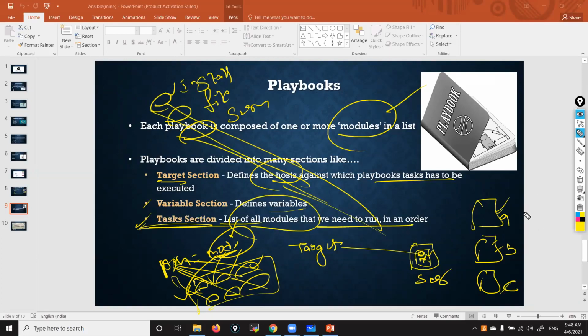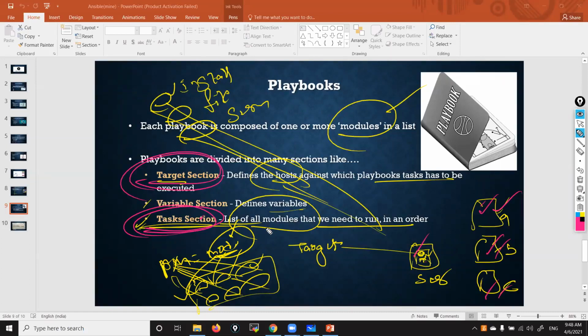So mostly the playbook should contain these two minimum: target section and task section. These two are mandatory. Many other sections are there, which are optional as per your requirement. Target section means on how many nodes the playbook should be executed, and task section means what tasks should be executed on those nodes. Got it?